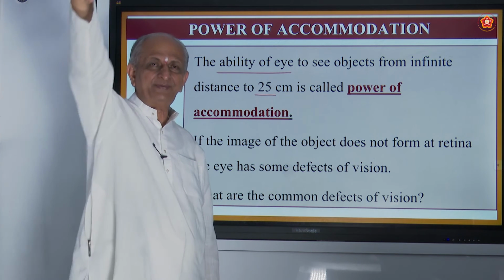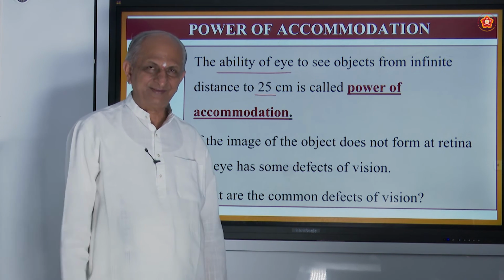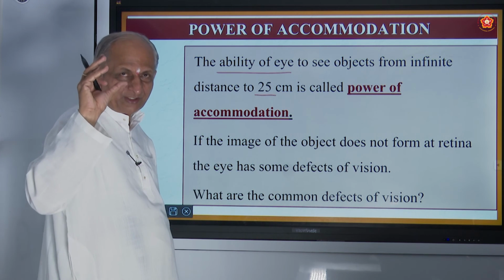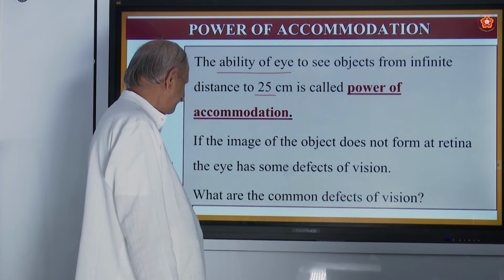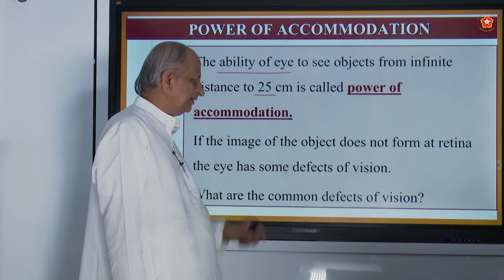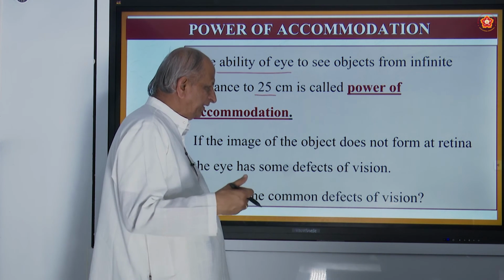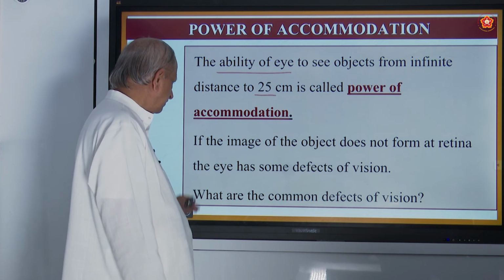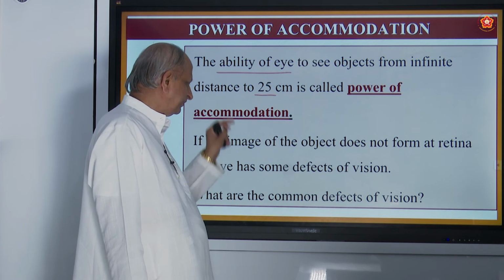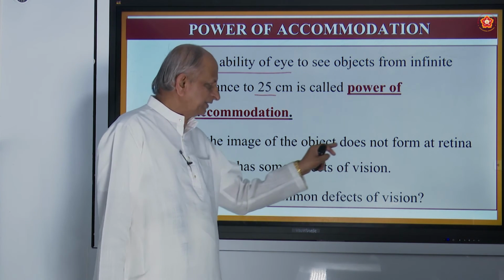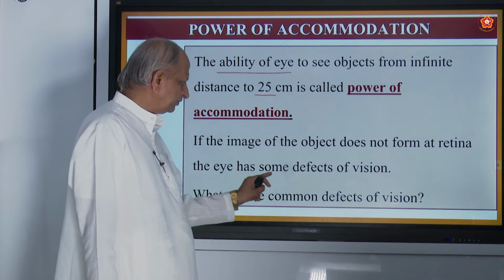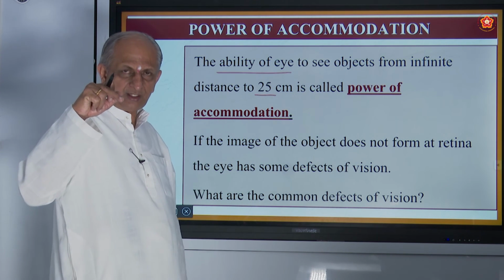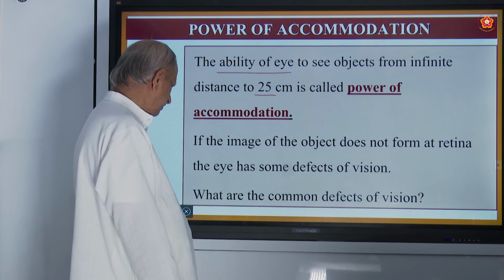Is it not? Suppose somebody is coming from a long distance, you cannot make out who it is. You can guess. Only when he comes near, or I have got a particular capacity. That is what is power of accommodation. So below 25 also you can't see correctly. At a long distance also you can't see. So that is called far distance and near distance. If the image of the object does not form at the retina, the eye has some defects in vision. So if it does not fall on the retina, then we cannot get the image.